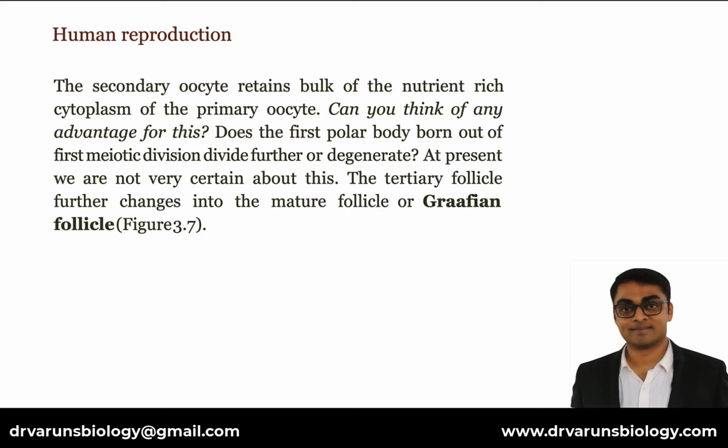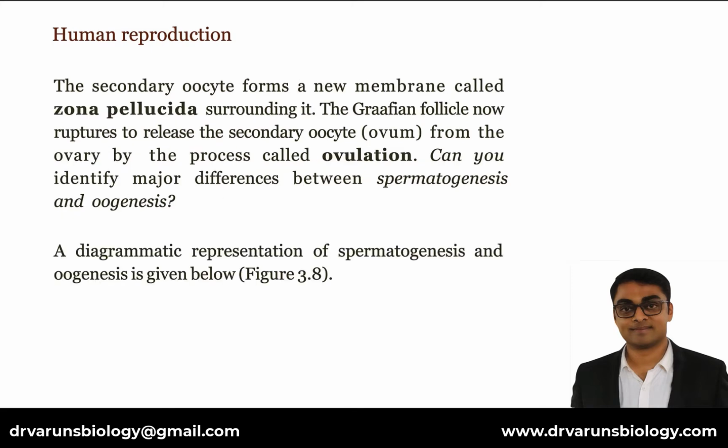The tertiary follicle further changes into the mature follicle or Graafian follicle. The secondary oocyte forms a new membrane called zona pellucida surrounding it. The Graafian follicle now ruptures to release the secondary oocyte or ovum from the ovary by the process called ovulation.